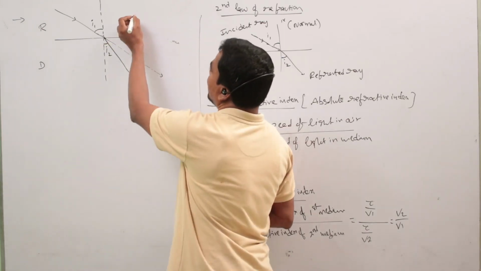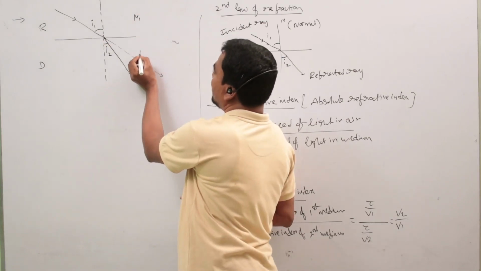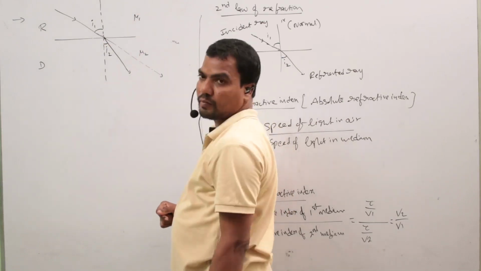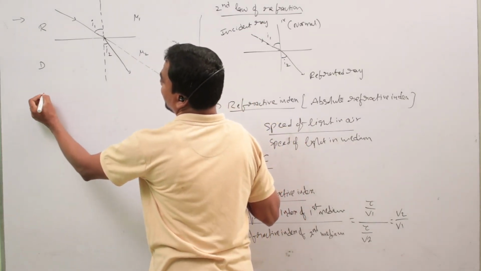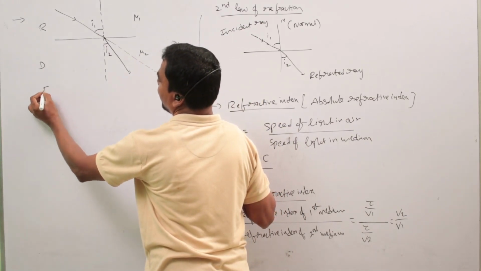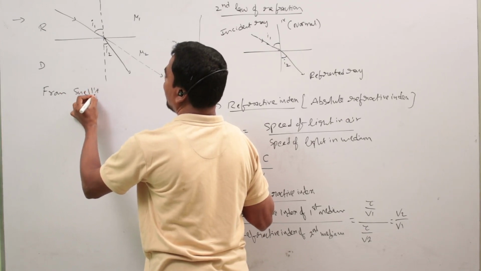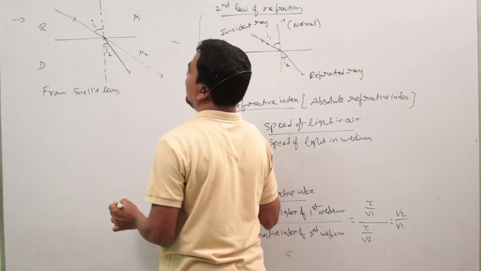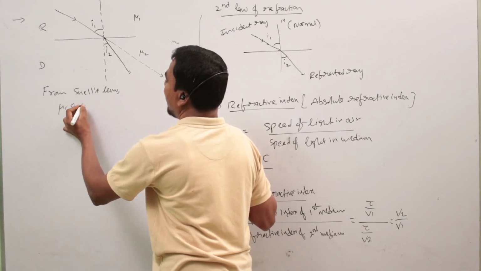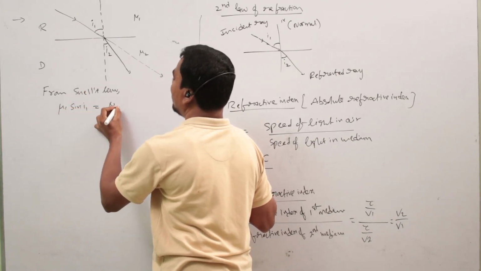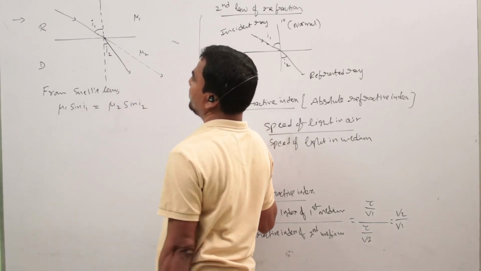The refractive index of the first medium is mu1. The refractive index of the second medium is mu2. According to Snell's law, mu1 sin I1 equals mu2 sin I2.